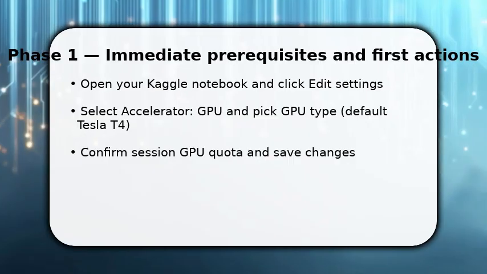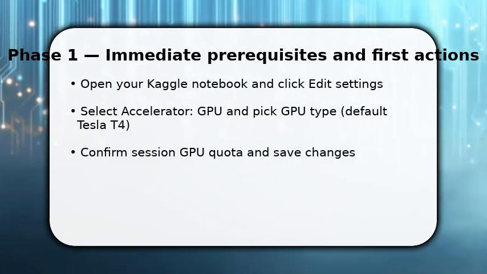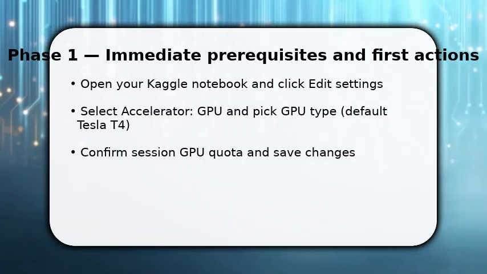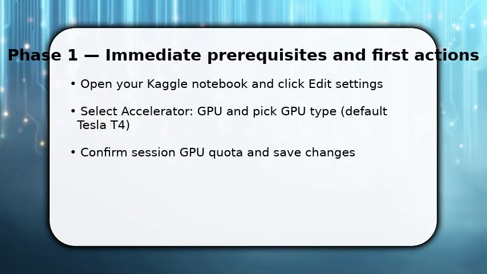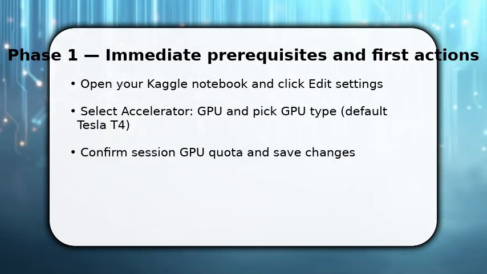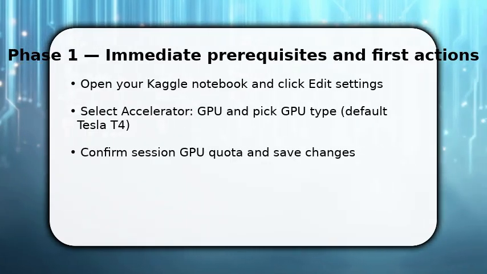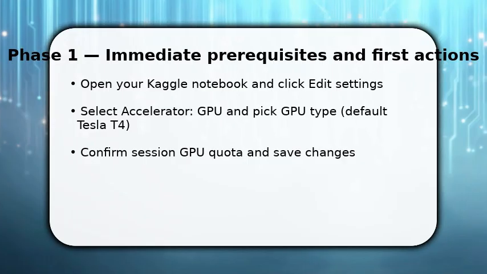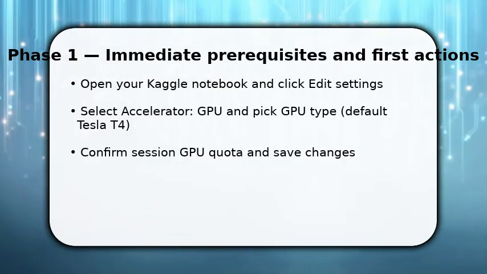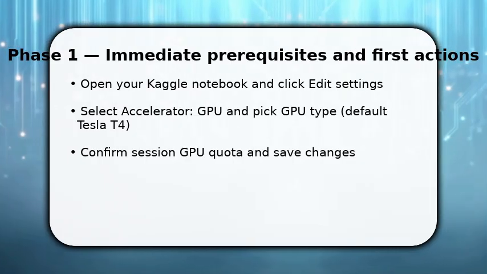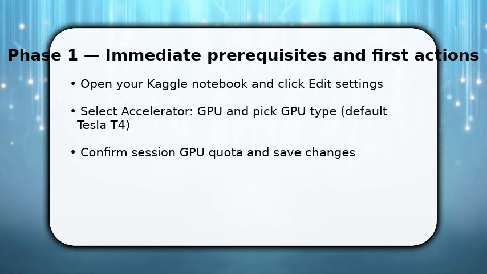You start by opening the notebook you want accelerated. Click Edit Settings at the top right, then set Accelerator to GPU, choose the available type, usually Tesla T4. Make sure your account has enough GPU quota before you allocate. If not, request an increase in Kaggle account settings. Once done, save and restart the session so the kernel sees the hardware. This immediate action gets you from 0 to a GPU-backed runtime without changing your code yet.